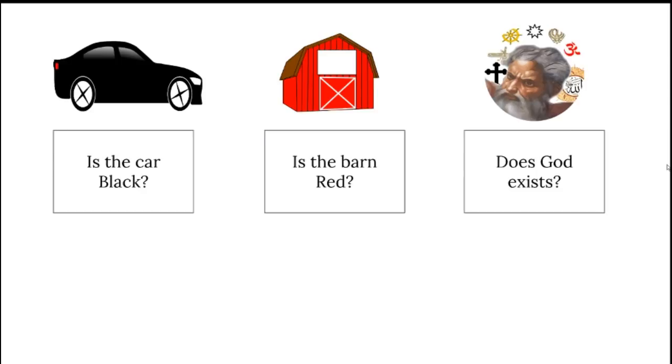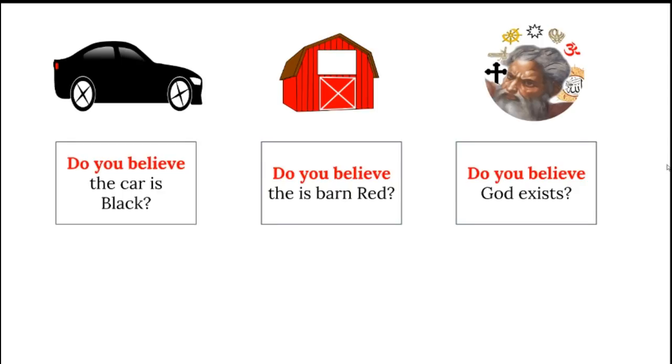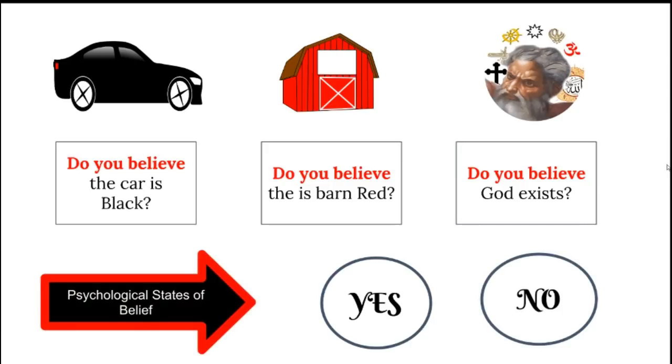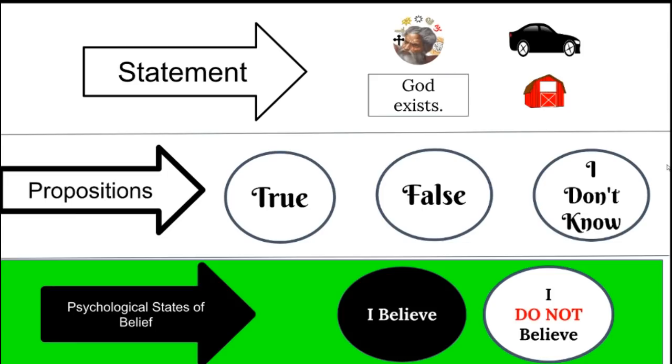So the questions will have to change. Instead of asking, is the car black? We're asking, do you believe the car is black? Do you believe the barn is red? Do you believe God exists? Now here you can answer yes or no, and that would be your psychological state of belief on those questions. And remember, I don't know is not available. So here again, you see how from your statements you get propositions, and from propositions you get psychological states of belief.